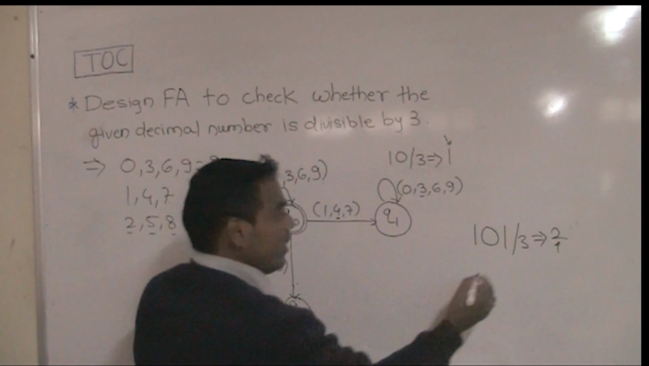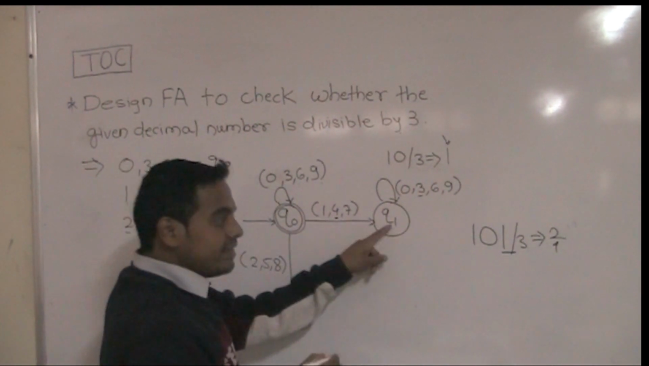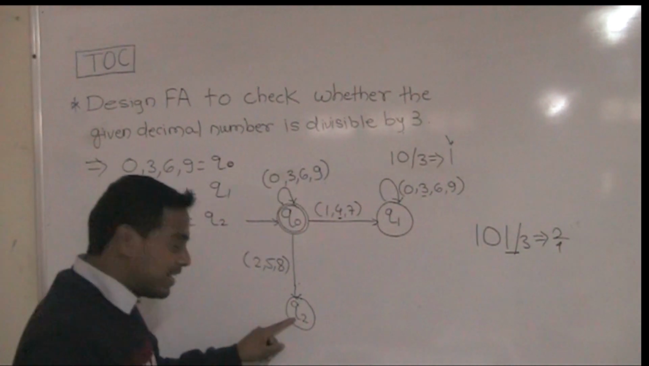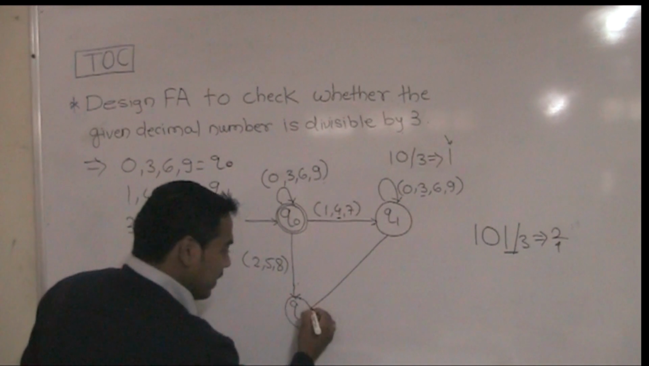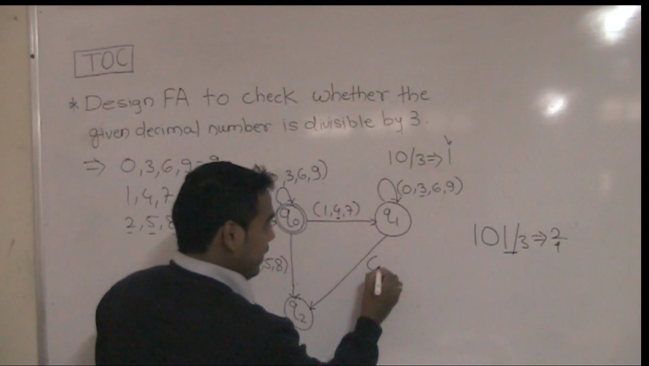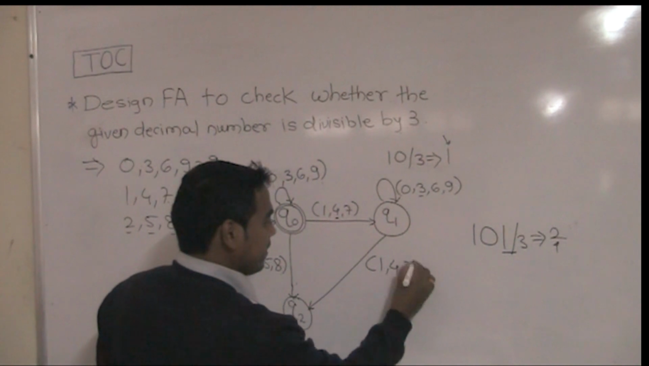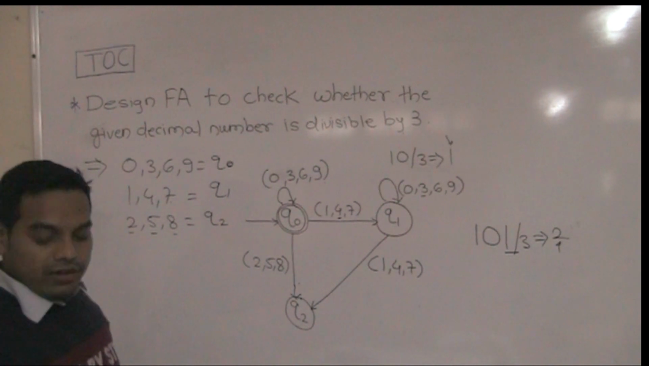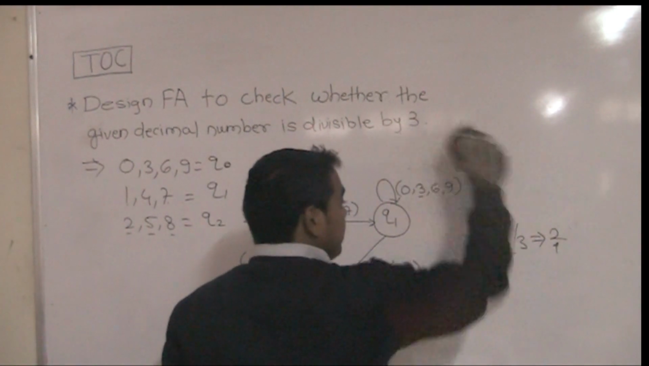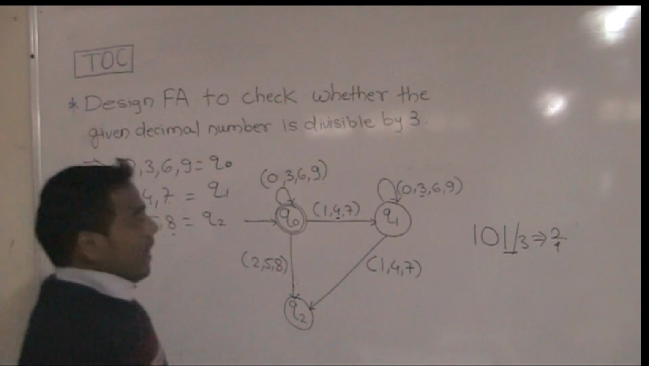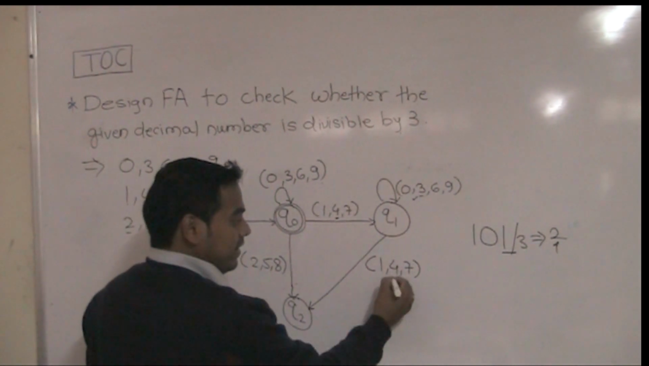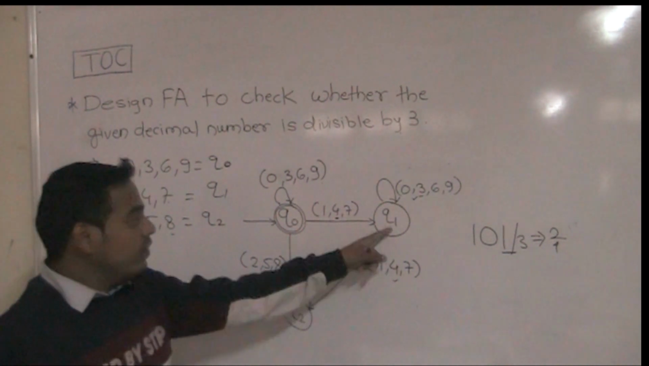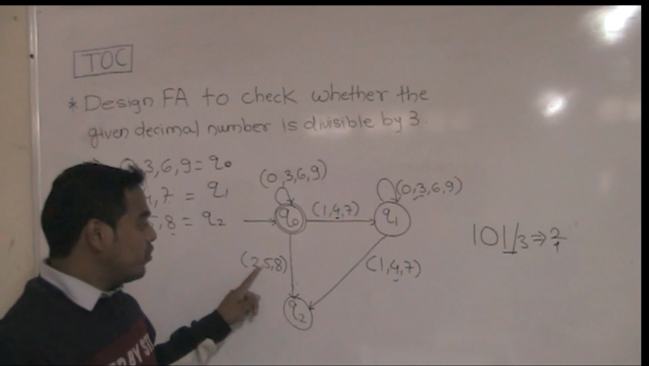So if any value from 1, 4, 7 comes at the Q1 state, we transmit to the remainder state 2, which is Q2. That's why this transition is available. So any number from 1, 4, 7 coming at the Q1 state, we transmit it to the Q2 state. Next, at the Q1 state, these inputs are completed, and only the input 258 remains. At the Q1 state, suppose any number from 258 comes, what happens?